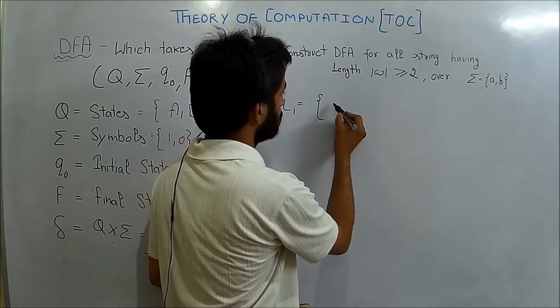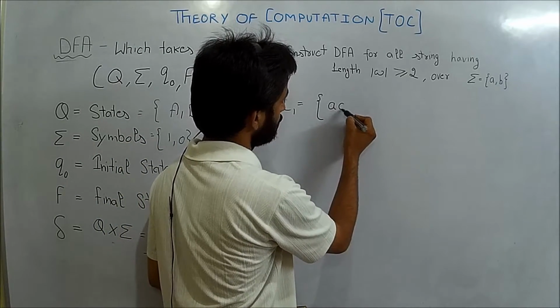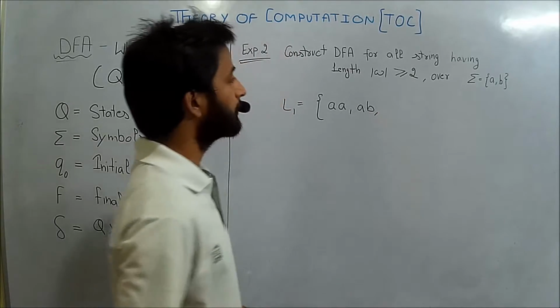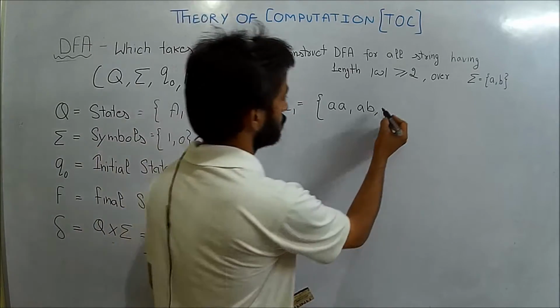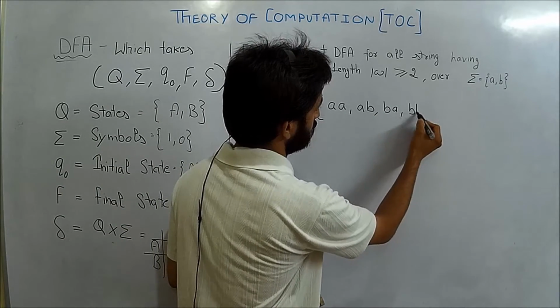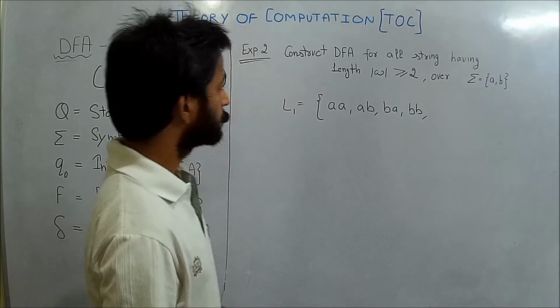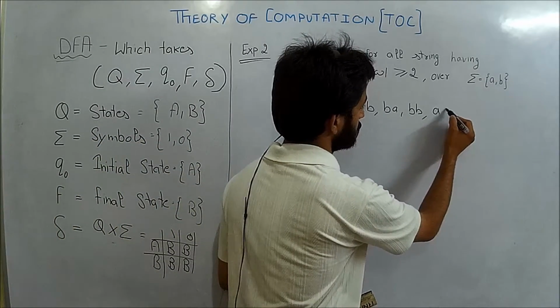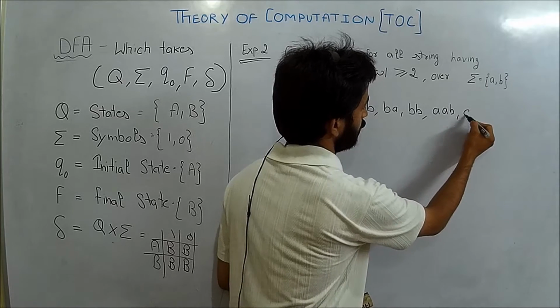Okay, so first we take the strings of length 2. Strings of length 2 are these. The given expression also shows the strings more than length 2.